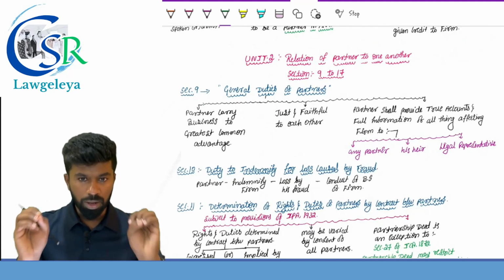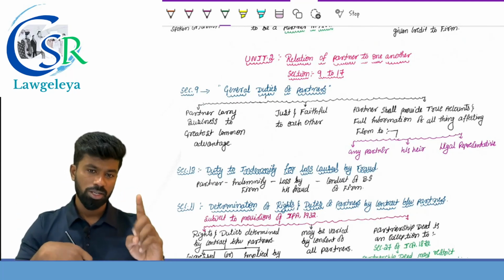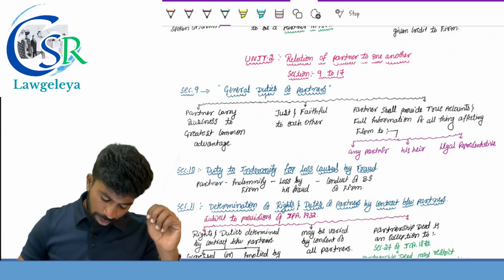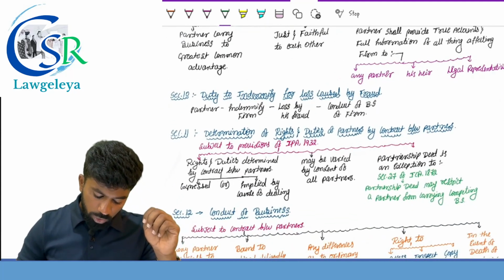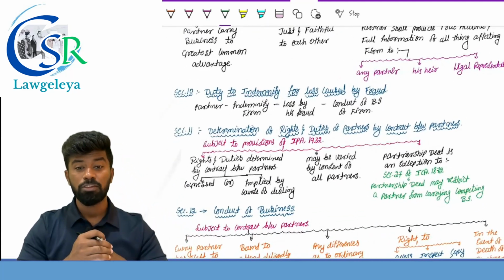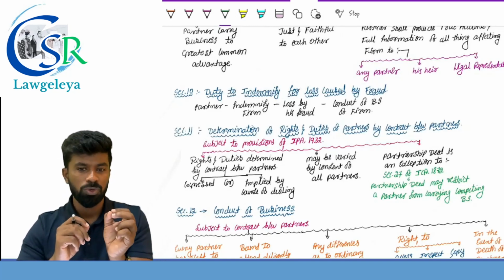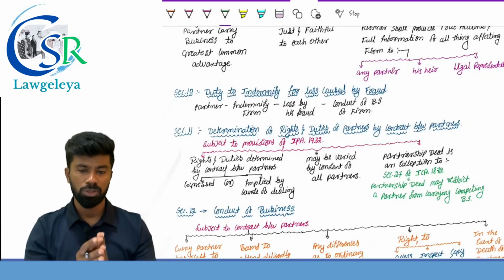General duties of partners: greatest common advantage, just and faithful, true accounts and full information. Section number 10 provides duty to indemnify for loss caused by fraud. This is section number 10, which casts a specific duty upon the partner.